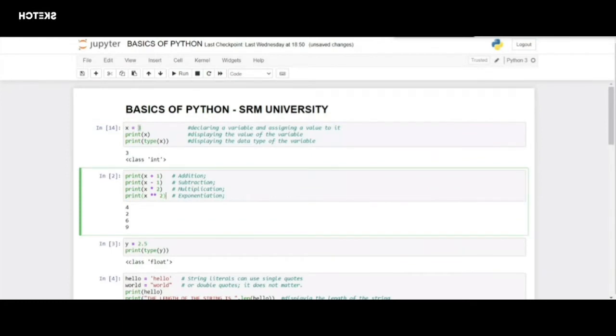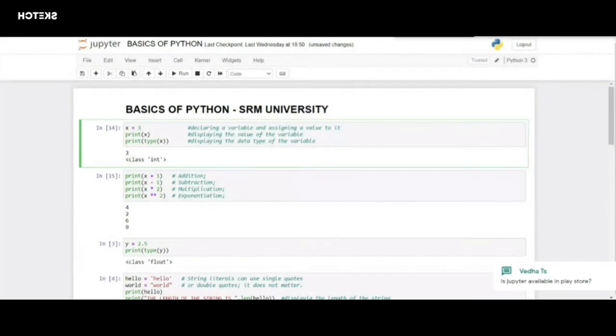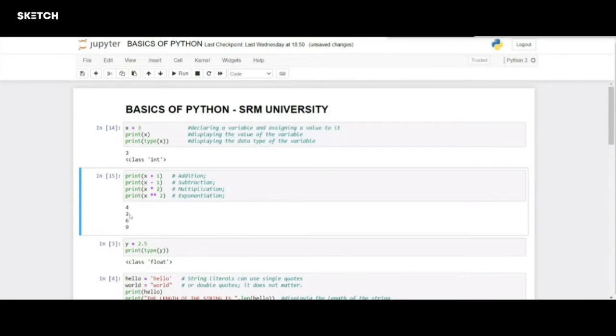Let's see what happens. So we have run this program, and our x is 3, which we declared. 3 plus 1 should be 4. It has given us 4. 3 minus 1 is 2. 3 star 2, which is 3 into 2, is 6. We have got the exact value. And 3 square, which is 9.